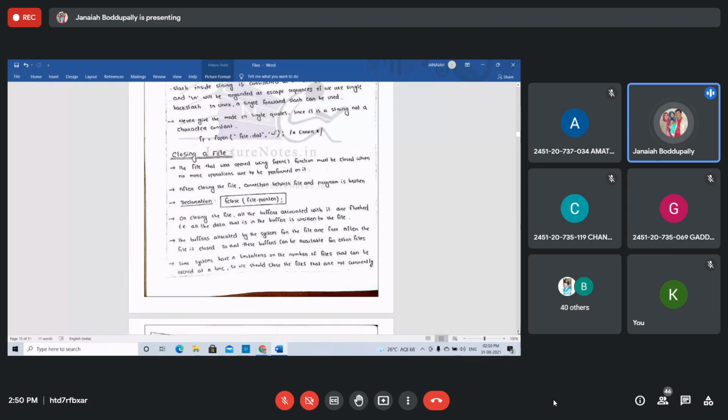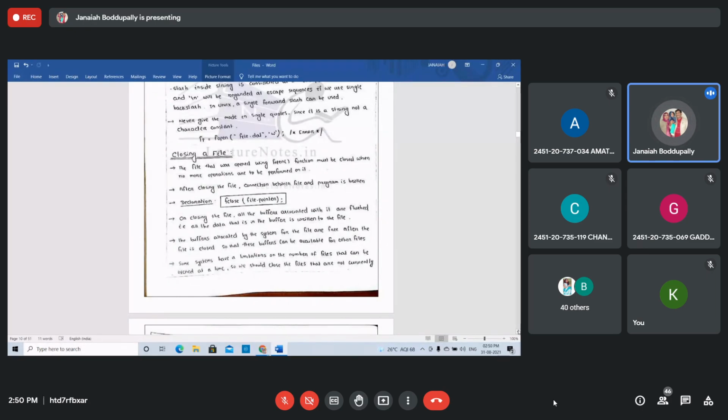After closing the file, the connection between file and program is broken. That's it. See the declaration, the syntax of closing the file. The name is fclose, with the file pointer: fclose(file pointer). Already we declared a file pointer, so no need to write the file name here.